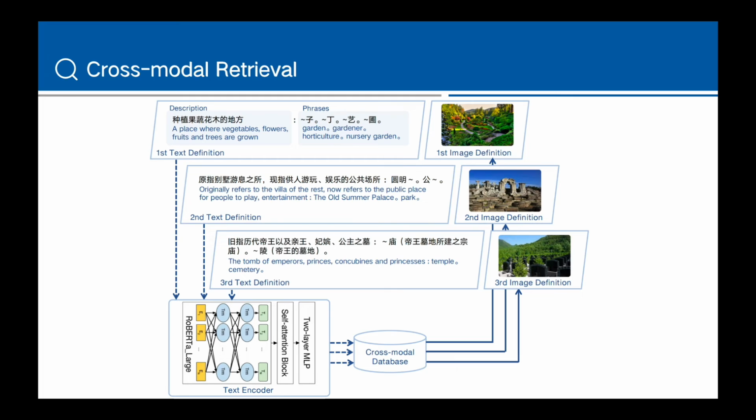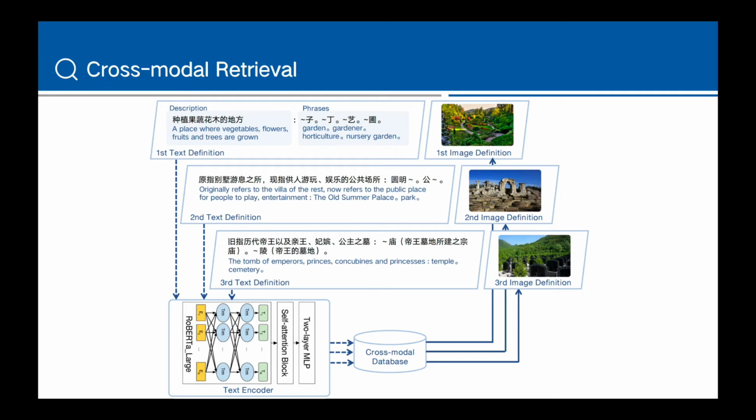The cross-modal retrieval mechanism first extracts each text feature by the text encoder. With the text features, it searches for the image features with maximum cosine similarity in the cross-modal database. After that, the image from the text-image pair with the maximum similarity would be selected as the image definition. It is worth mentioning that the image features are extracted by the image encoder and stored in the database offline in advance.